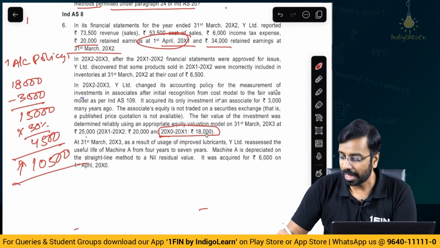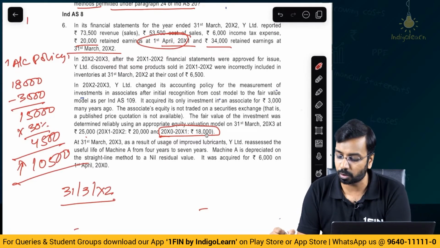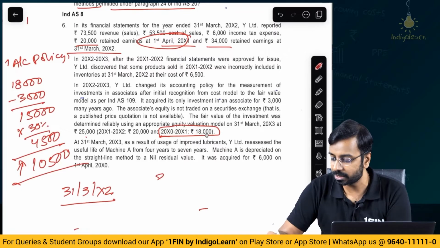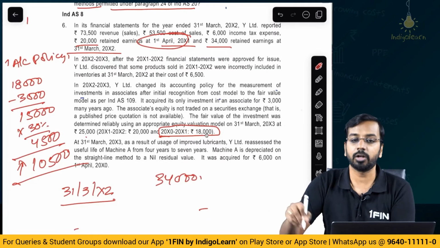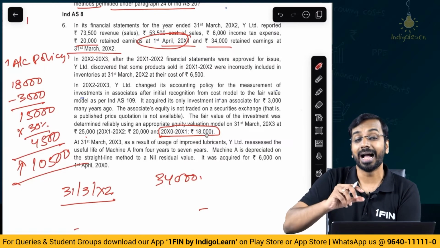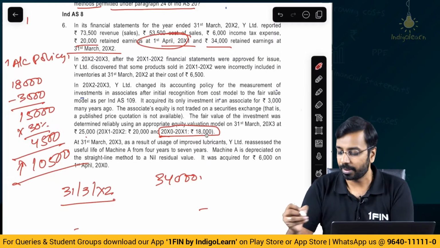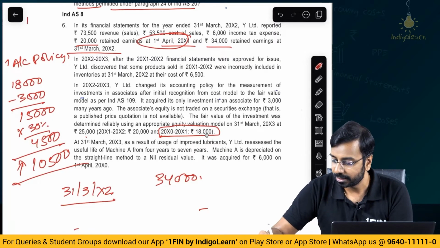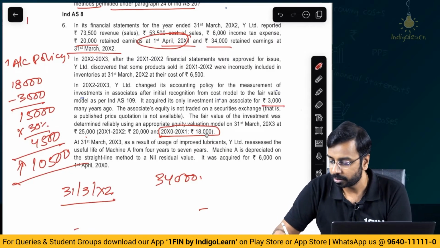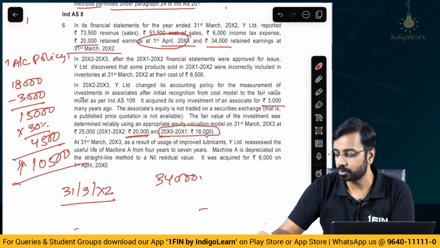Second, as on 31st of March of year 2, the balance is 34,000. Here also, because of the change in accounting policy, how much will my retained earnings increase? 3,000 is the cost and 20,000 is the valuation. So, 17,000 is the gain. On this, the tax impact is 5,100.